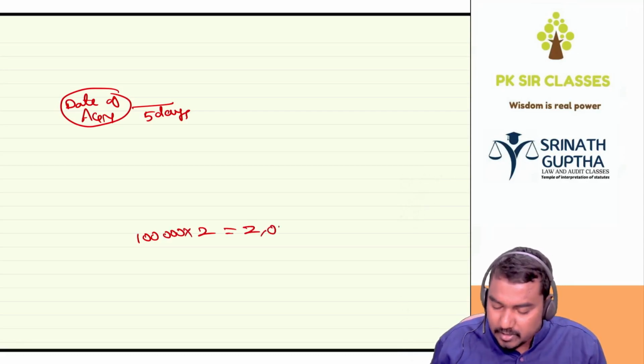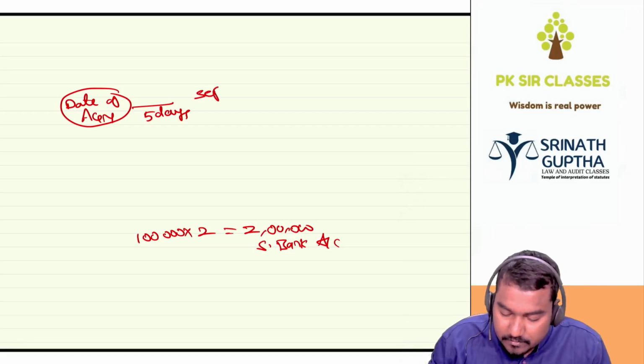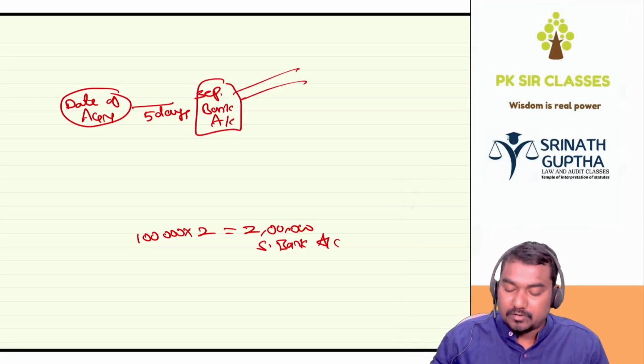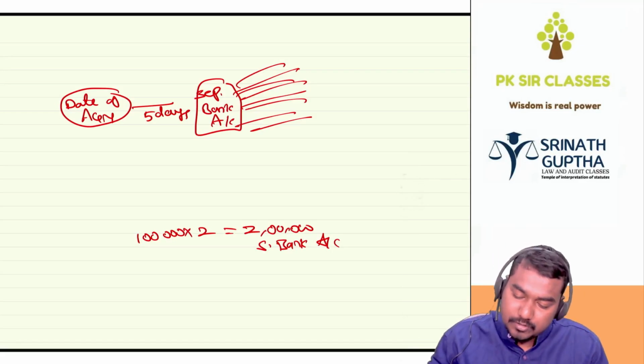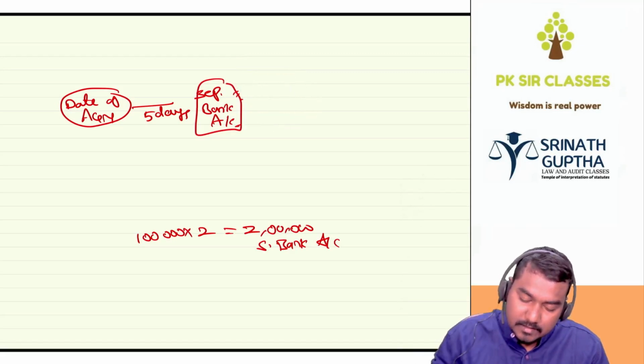So 2 lakh rupees we have to transfer to a separate bank account within 5 days. From this separate bank account, we will distribute the dividend to all the shareholders based on the number of shares.